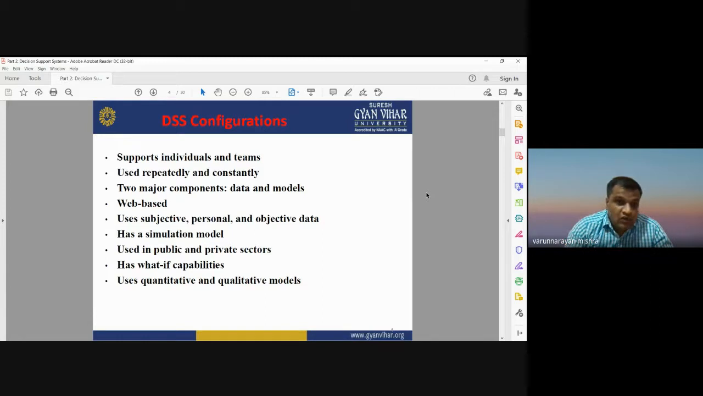Two major components of any decision support system are data and model, and it can be used as web-based services. Means whatever decision you have made, what is your plan, you can publish, you can show your plan using web-based services. It has some subjective, personal and objective data sets. It also has some simulation models. It is used in public and private sectors. It has what-if capabilities, and it uses quantitative and qualitative models both. These are some basic configurations of decision support system.